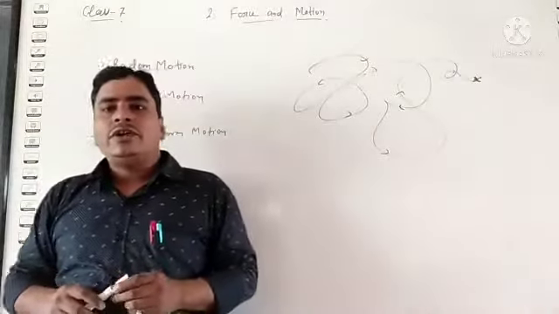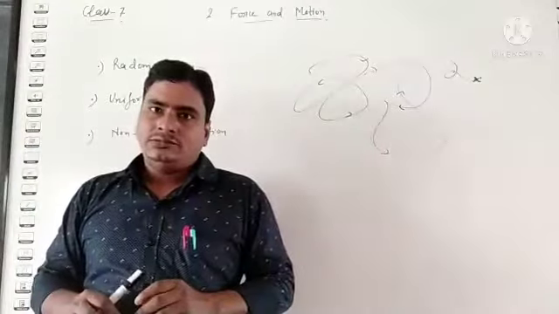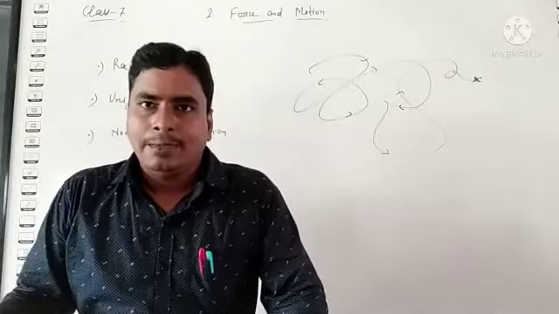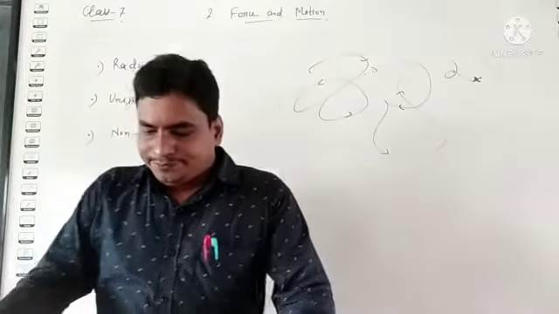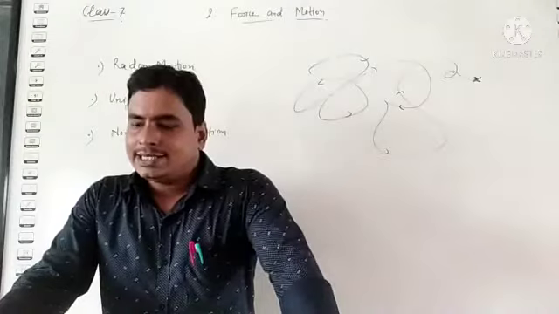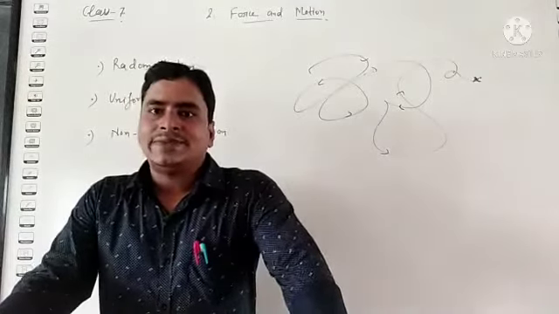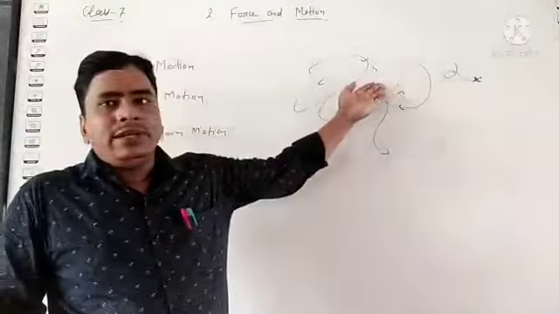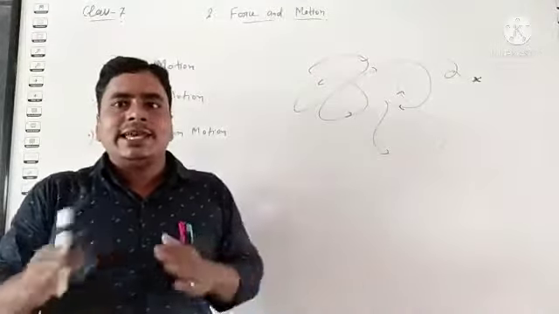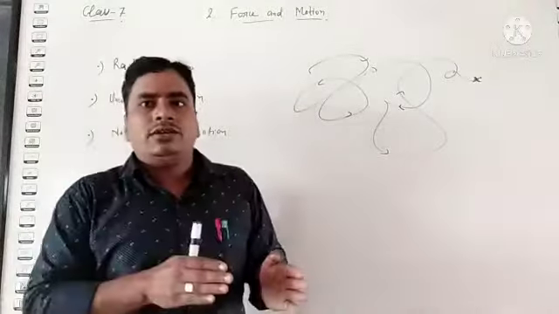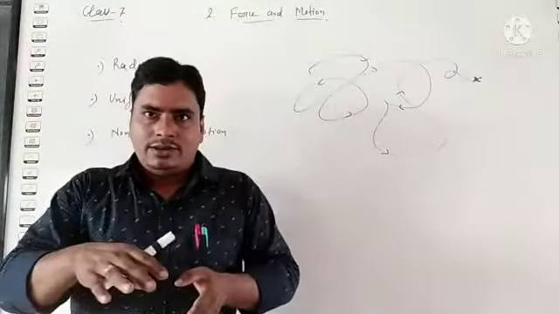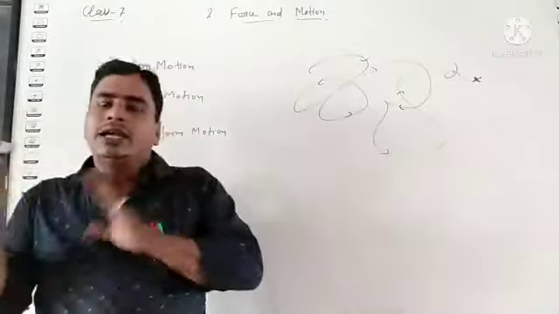Motion of a hockey or football player, when they are playing football, kicking the football. In all these cases, objects have no specific path. They are suddenly and rapidly changing their paths, their movement condition from one kind to another.